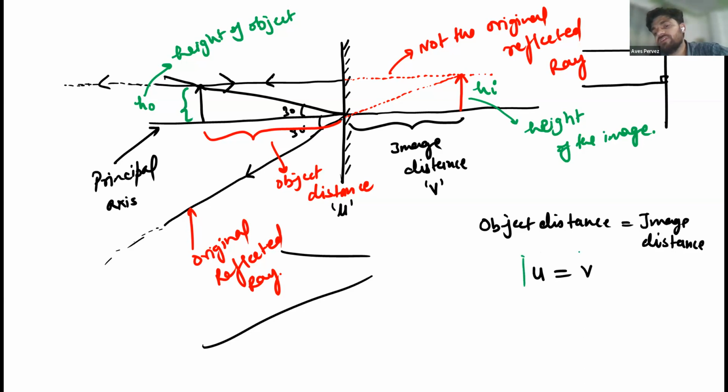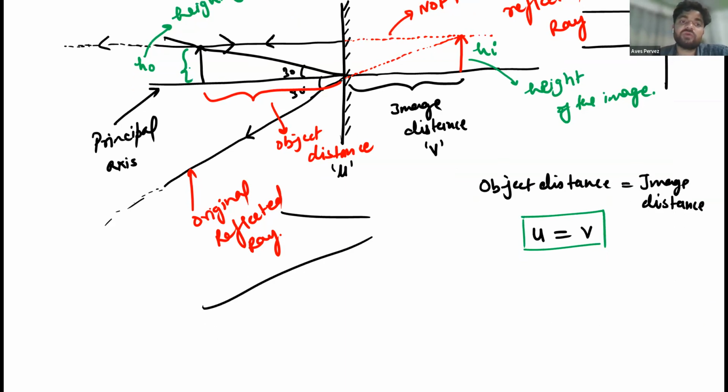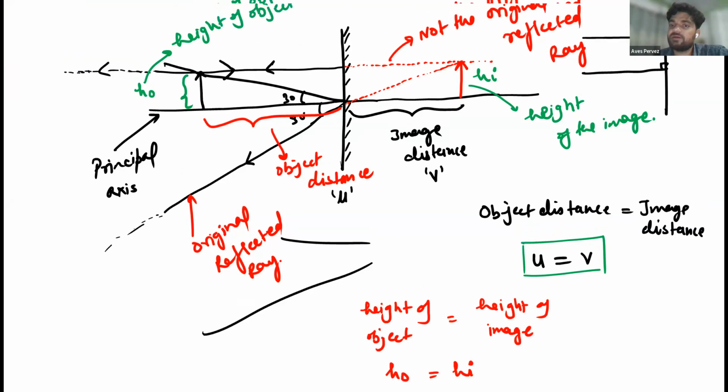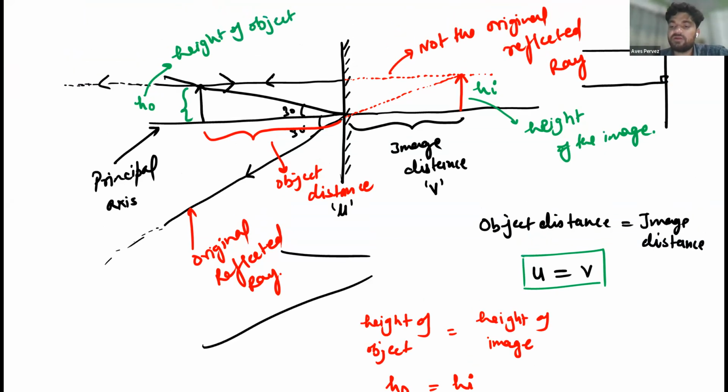Here you will see that V is equal to U. Image distance will be equal to object distance. Moreover, the height of the object will also be equal to the height of the image. Means HO will be equal to HI. Understood? Yes, sir.